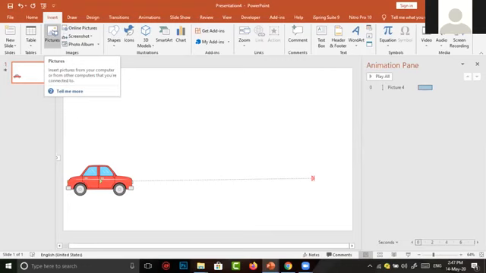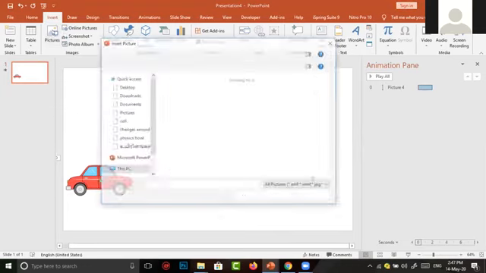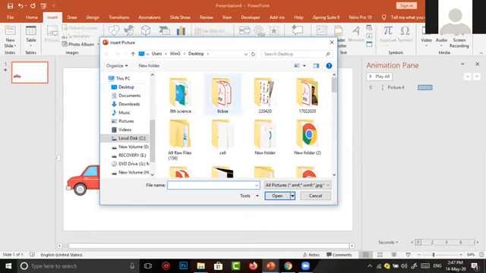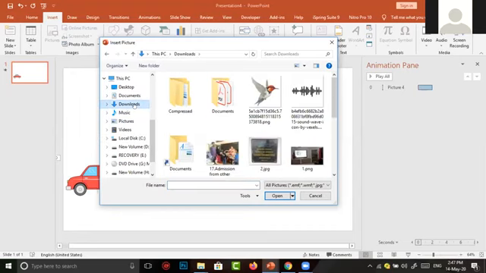To import the picture, I click on Picture. It shows many options, but at the top, the position is different from where I have stored my downloaded image. My downloaded image is stored in the downloads folder.